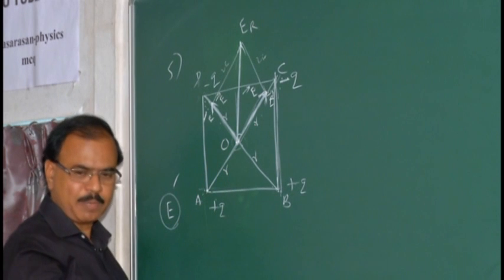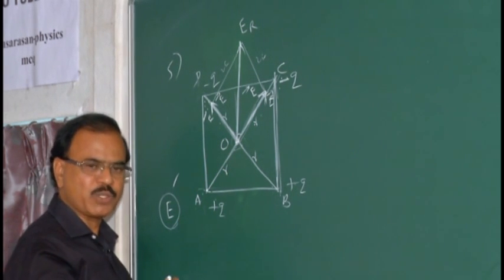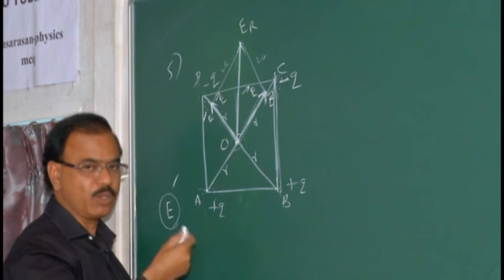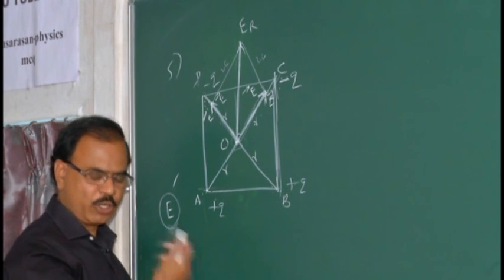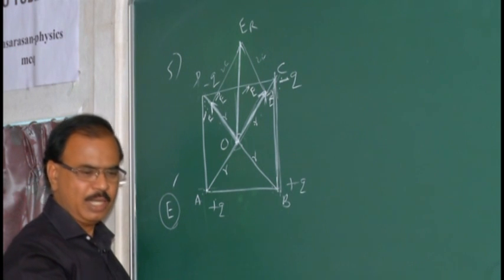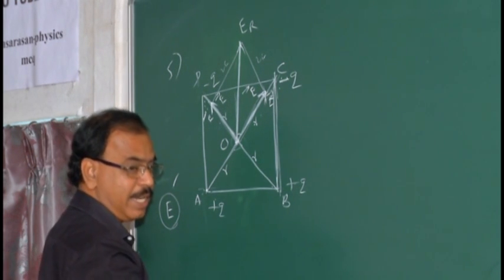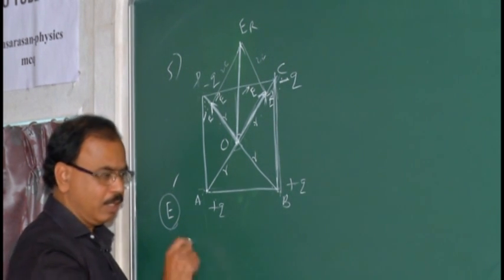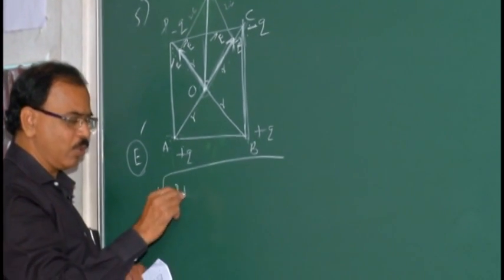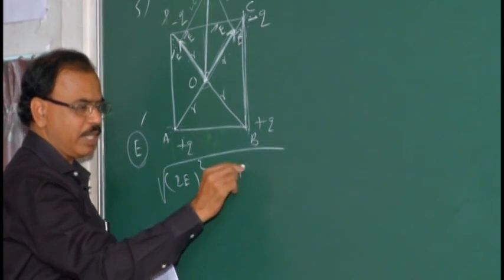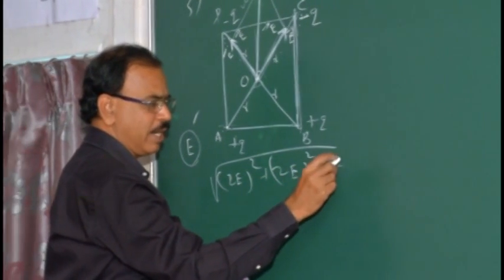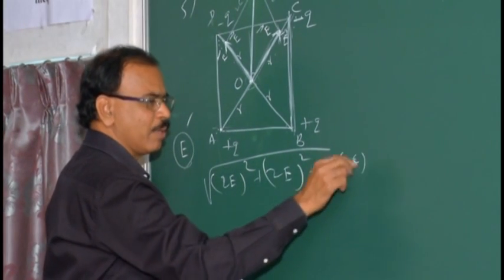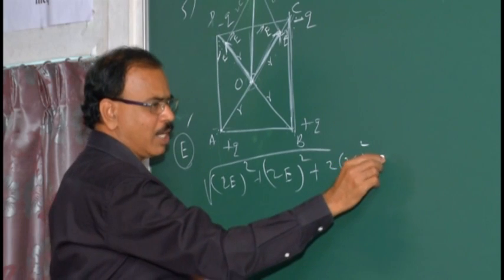If they had asked for the magnitude, we use the parallelogram formula I just mentioned: root of P square plus Q square plus 2PQ cos theta. Substituting, root of (2E) the whole square plus (2E) the whole square plus 2 into 2E into 2E cos 90.